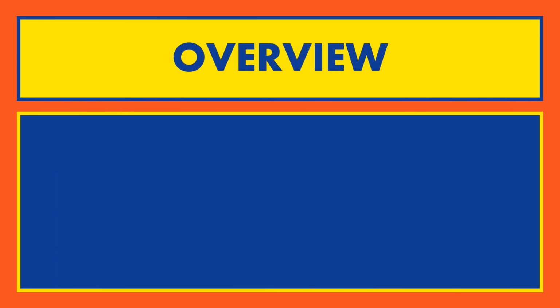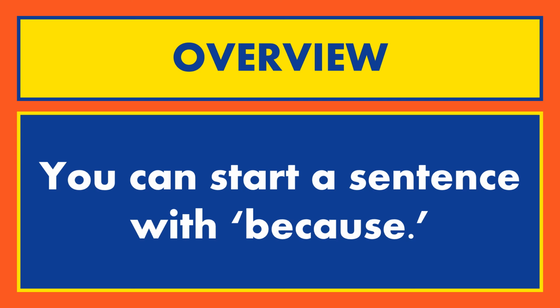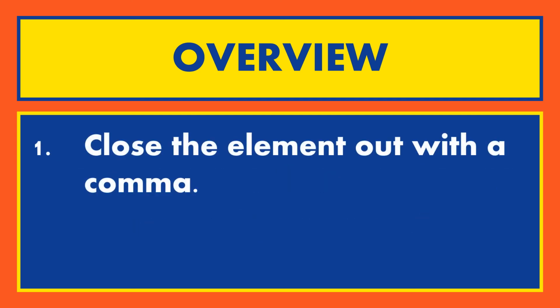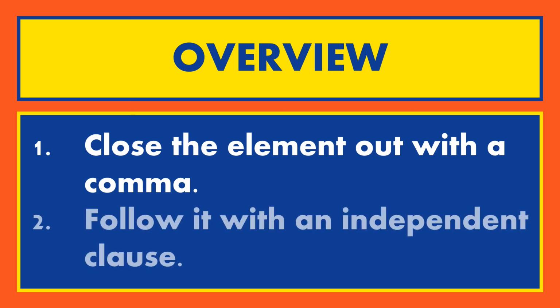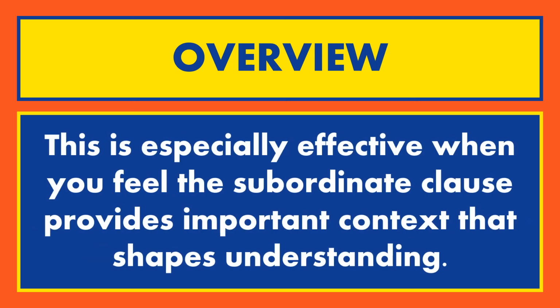Let's do a quick overview. You can start a sentence with because. There's absolutely nothing wrong with this. However, when you do, you must close that introductory element out with a comma, and that must be followed by an independent clause. Moreover, this approach is especially effective when you feel that the subordinate clause provides important context that can shape understanding.